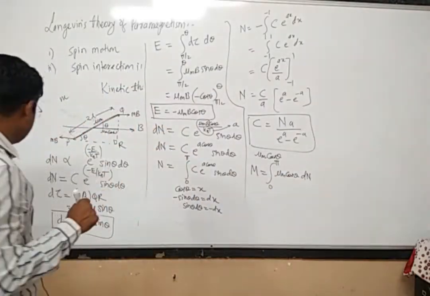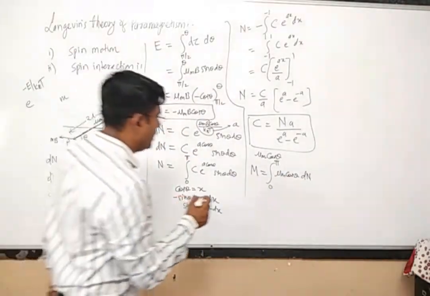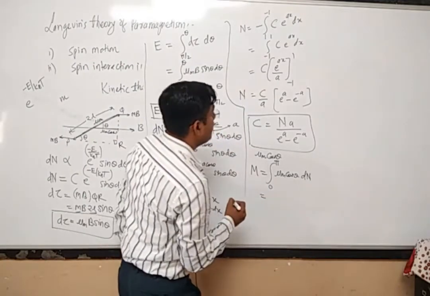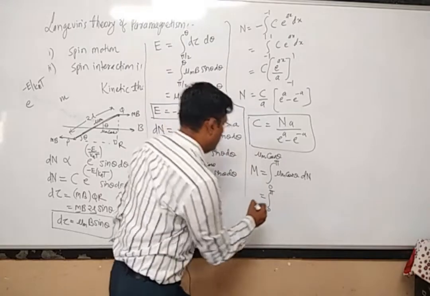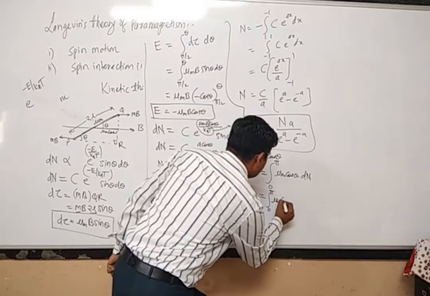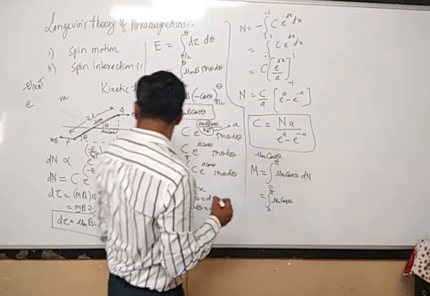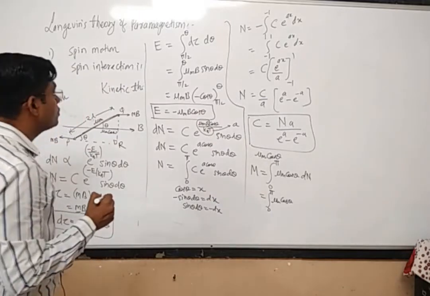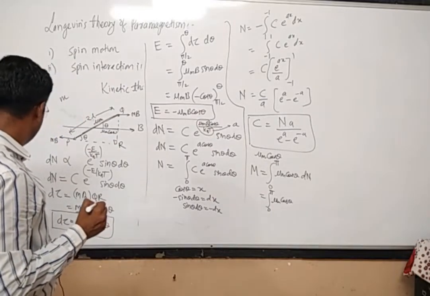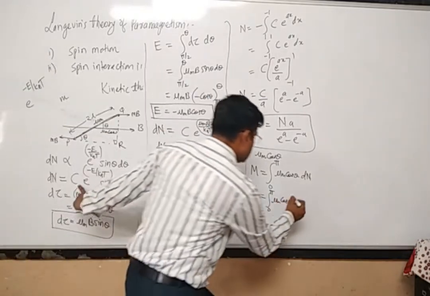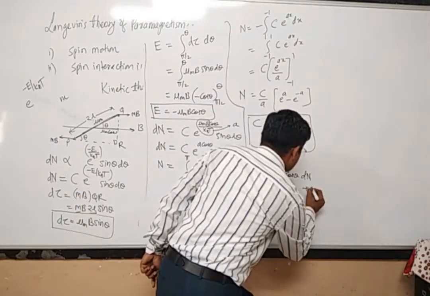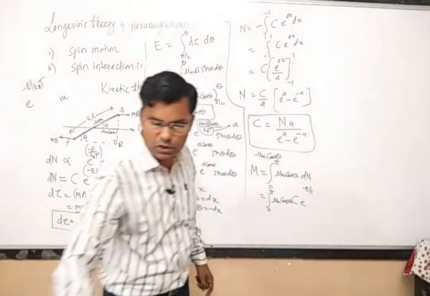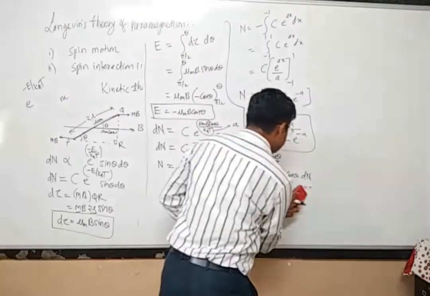Now in this equation, let us put the value of dn. So it is 0 to pi, mu m into cos theta dn. Just now we have found out the value for dn. dn will be c into e raised to power minus e over, not minus e, because we have found out the value of e.